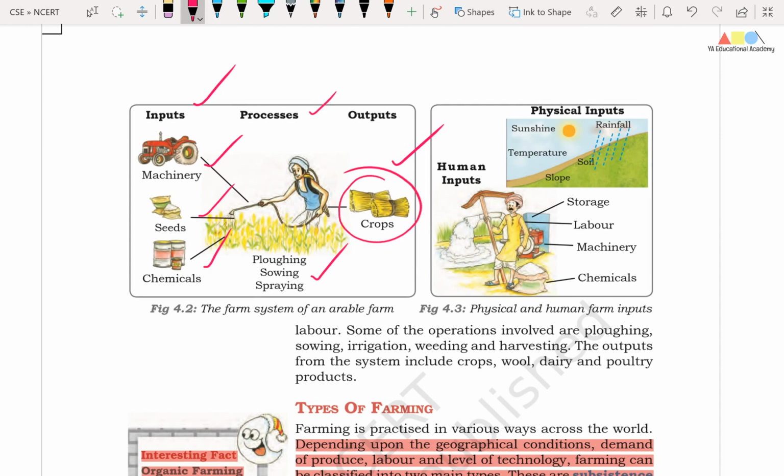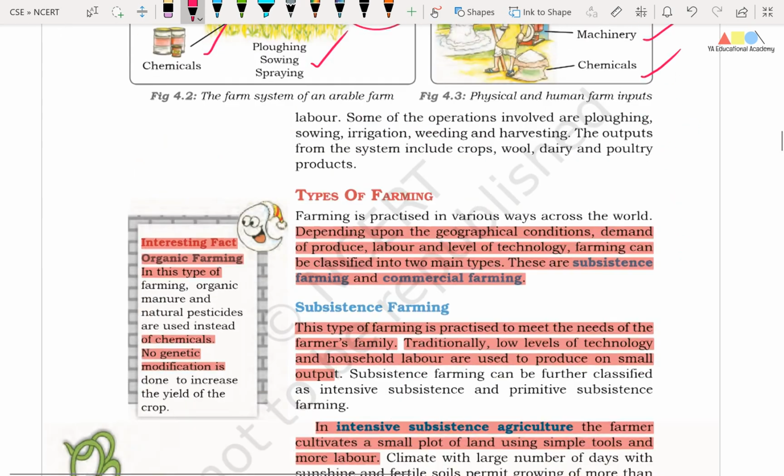So friends, inputs can be divided into physical inputs as well as human inputs. Human inputs include storage, labor, machinery, chemicals. And the physical inputs, you know very well, those are sunshine, temperature, soil and rainfall. So these are all the physical inputs.